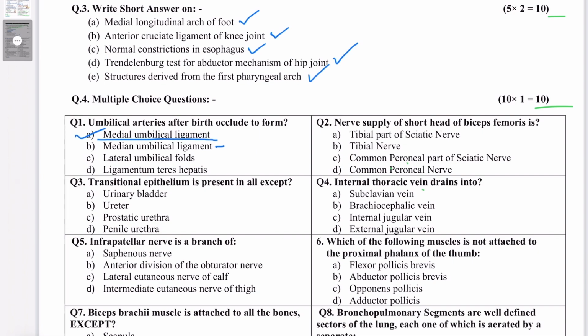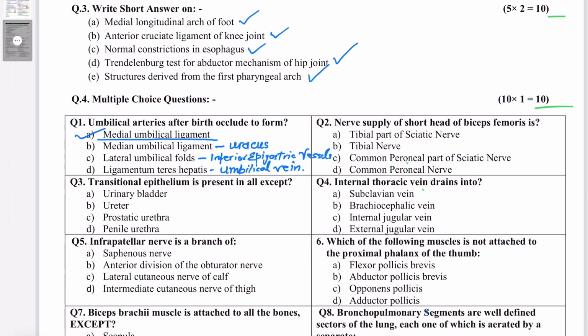Median is due to obliteration of urachus, and lateral umbilical folds is due to the peritoneum covering the inferior epigastric arteries, or the inferior epigastric vessels. Ligamentum teres hepatis is due to obliteration of umbilical vein, and it's the left umbilical vein which persists till birth. The right umbilical vein perishes early during embryogenesis, around the 4th week of intrauterine life.